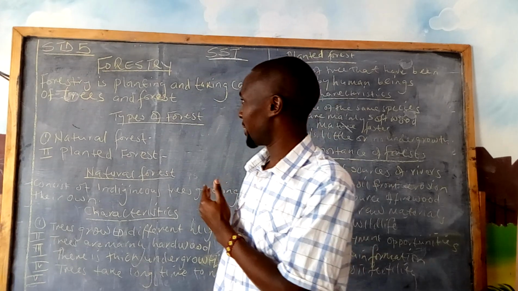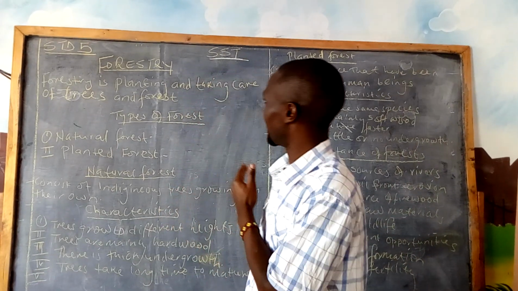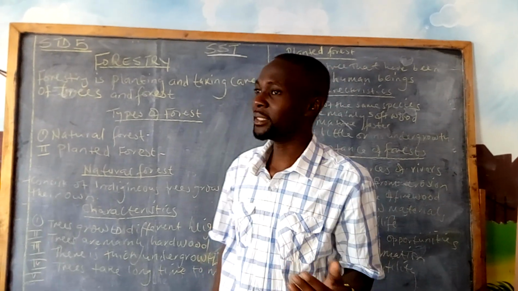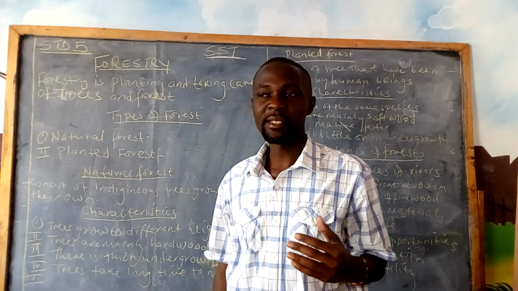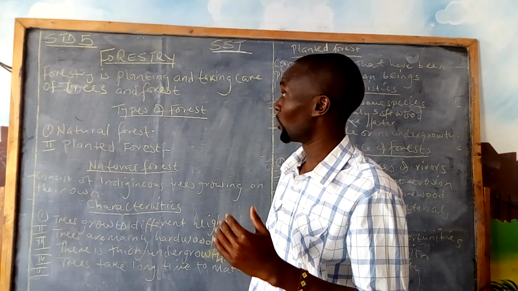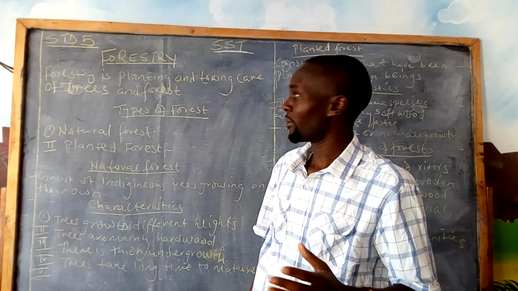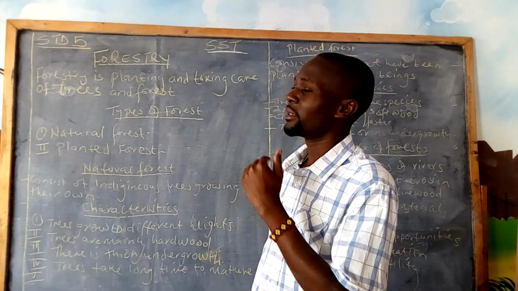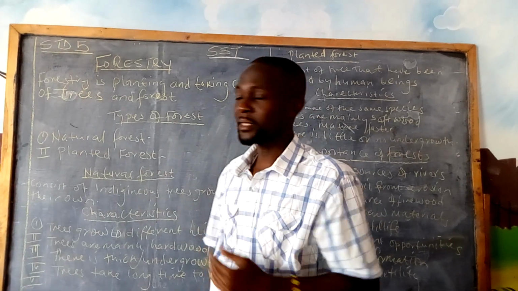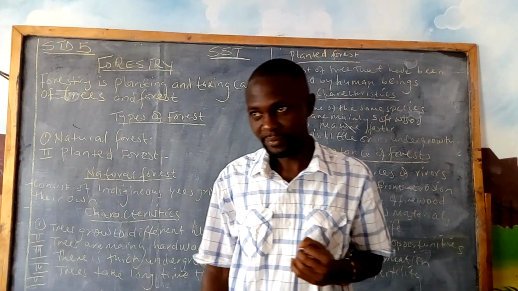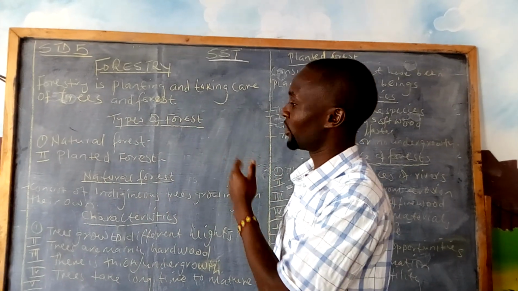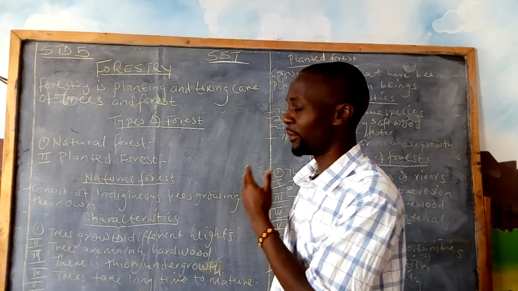So forestry. Now forestry is what? Forestry is the planting and taking care of trees and forests. So what we are calling forestry is this planting of trees and taking care of them. After we plant all these trees and they become a forest, taking care of them is what we are calling forestry. So we have two types of forest in our country, Kenya: natural forest and planted forest.